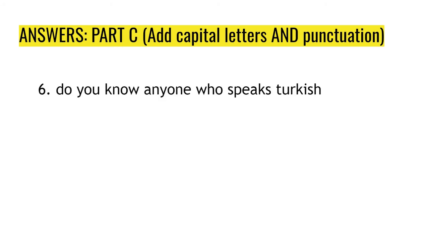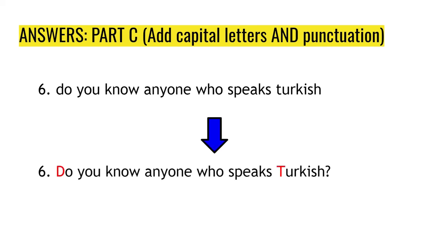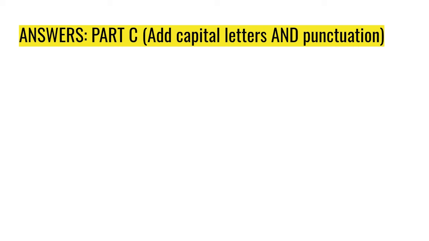Next, number 6. Do you know anyone who speaks Turkish? We have a capital D for do, and then Turkish, which is the language of Turkey. So this is a language, so it is a capital T, and then we have a question mark at the end. I'm sorry, I forgot to make the question mark red.